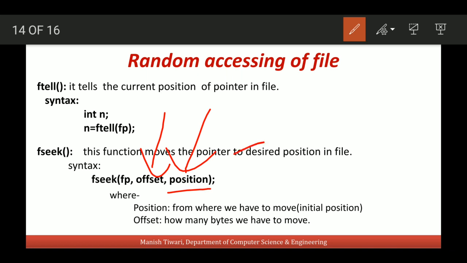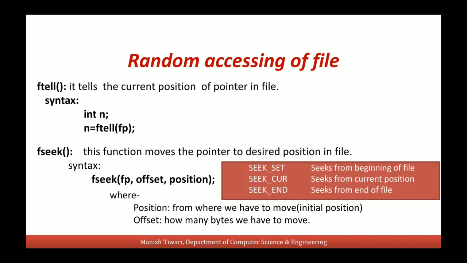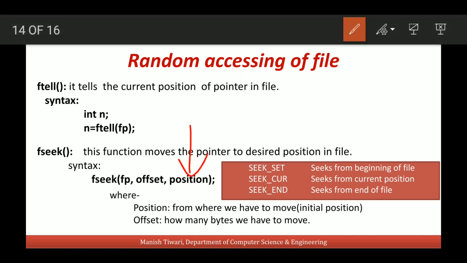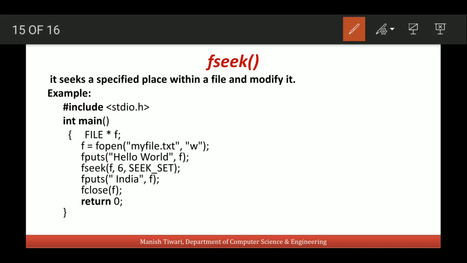In the same way, this position can be the current position of the file pointer, or this position can be the end of the file also. So if we want this position to be the beginning of the file, then we will write SEEK_SET in this place of position. And if we want this pointer to be moved from the current position, then we will write SEEK_CUR. Or if we want this file pointer to be moved from the end of the file, then we will write SEEK_END here.